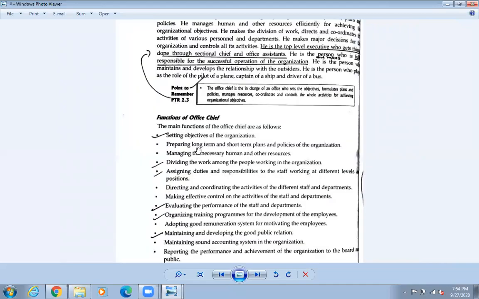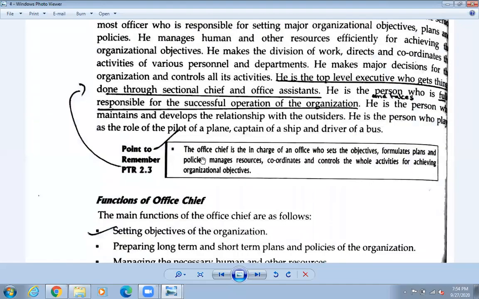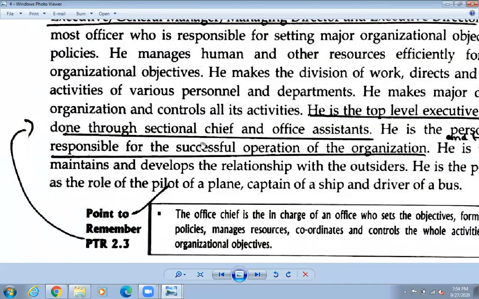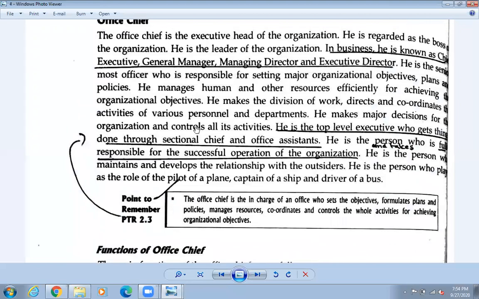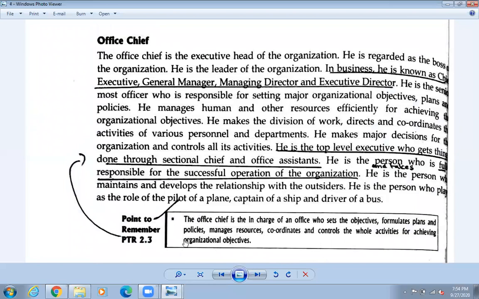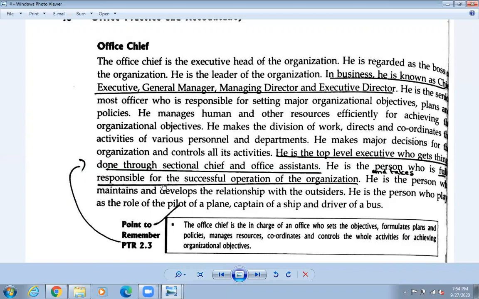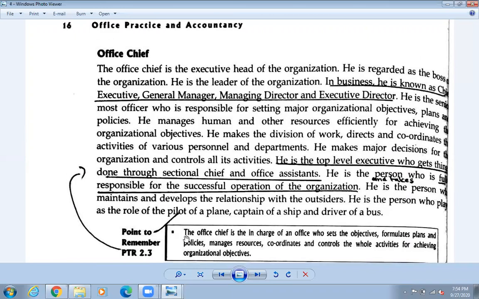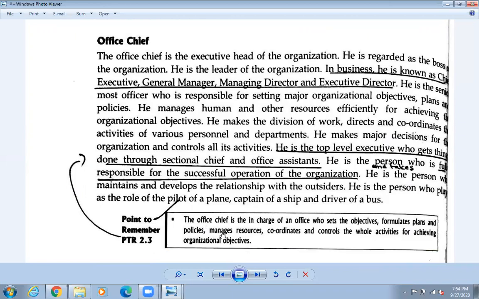Okay, so let us learn about the office chief now quickly. So we don't have a lot of time now. So here, in this case also, start from here. What is office chief? That means the top level. They are the directors of your office. So they are the manager of your office. So some, ठुलो मान्छेलाई नै we call it office chief. Okay. So first of all, go by this point. The definition which is inside this box. Let us go from this one.